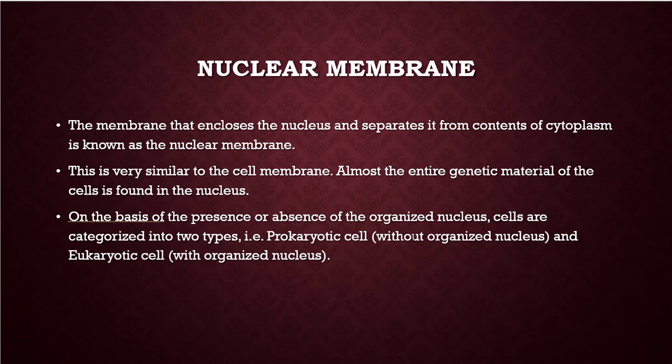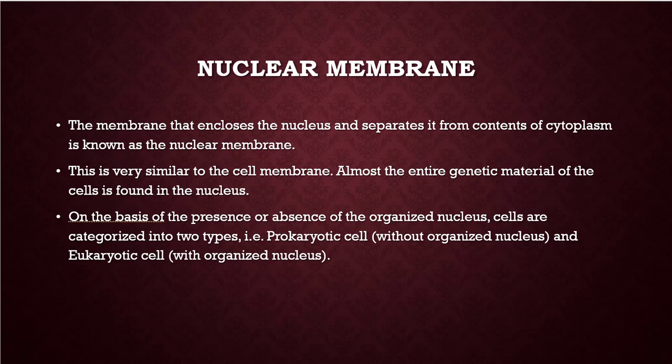Prokaryotic means, pro means before, they do not have a nuclear membrane around the genetic material. Sorry, I said they do not have genetic material. They do not have a nuclear membrane around the genetic material. And eukaryotic means they have the nuclear membrane around the genetic material. An organized, well-developed nucleus is present in the eukaryotic cells.